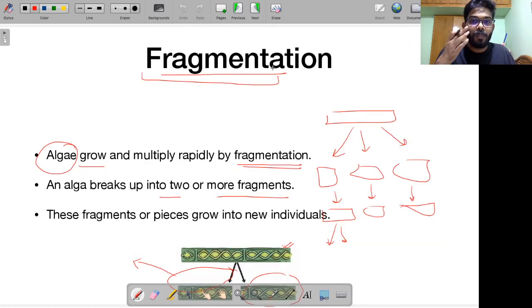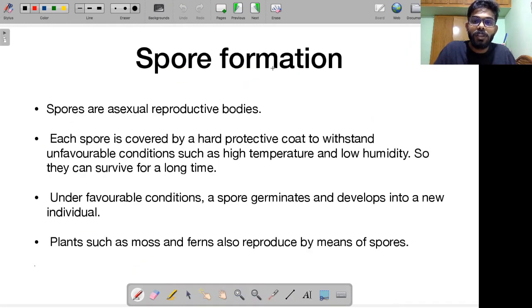Alright. Then finally we have one more process. It is called spore formation. What exactly are spores? Spores, remember, are asexual reproductive bodies. Alright, remember, these are asexual reproductive bodies.